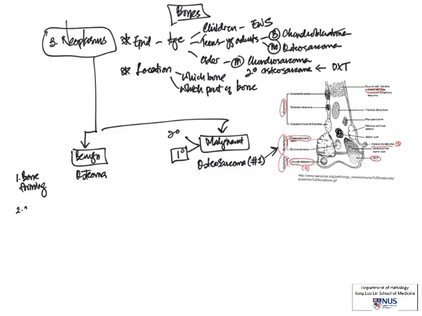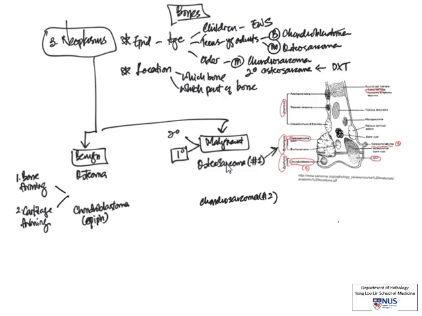Now, we also have cartilage-forming tumors, and again, we'll start off with benign, which includes the chondroblastoma, which is one of the two tumors that likes to occur in the epiphyseal region, if you remember, from this little diagram here. And the malignant counterpart is the chondrosarcoma. Now, chondrosarcoma is the second commonest malignant bone tumor. So we have to be very careful because osteosarcomas can sometimes produce chondroid. So we sometimes have to go by age, epidemiology, location, radiologic picture as well.